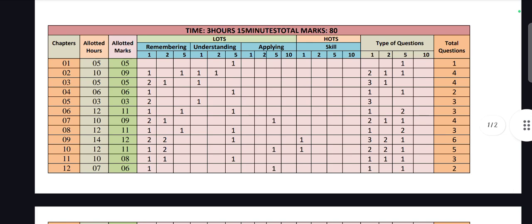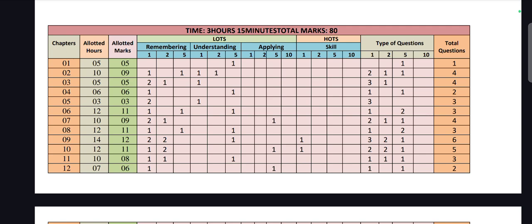Next, ninth chapter, they will ask 12 marks from this chapter. There is 2 mark, sorry, 1 mark 2 questions, 2 mark 2 questions in remembering, and 5 mark 1 question in understanding, and 1 mark 1 question in skills. So totally they will ask 6 questions, and total marks is 12 marks they will ask from this ninth chapter.